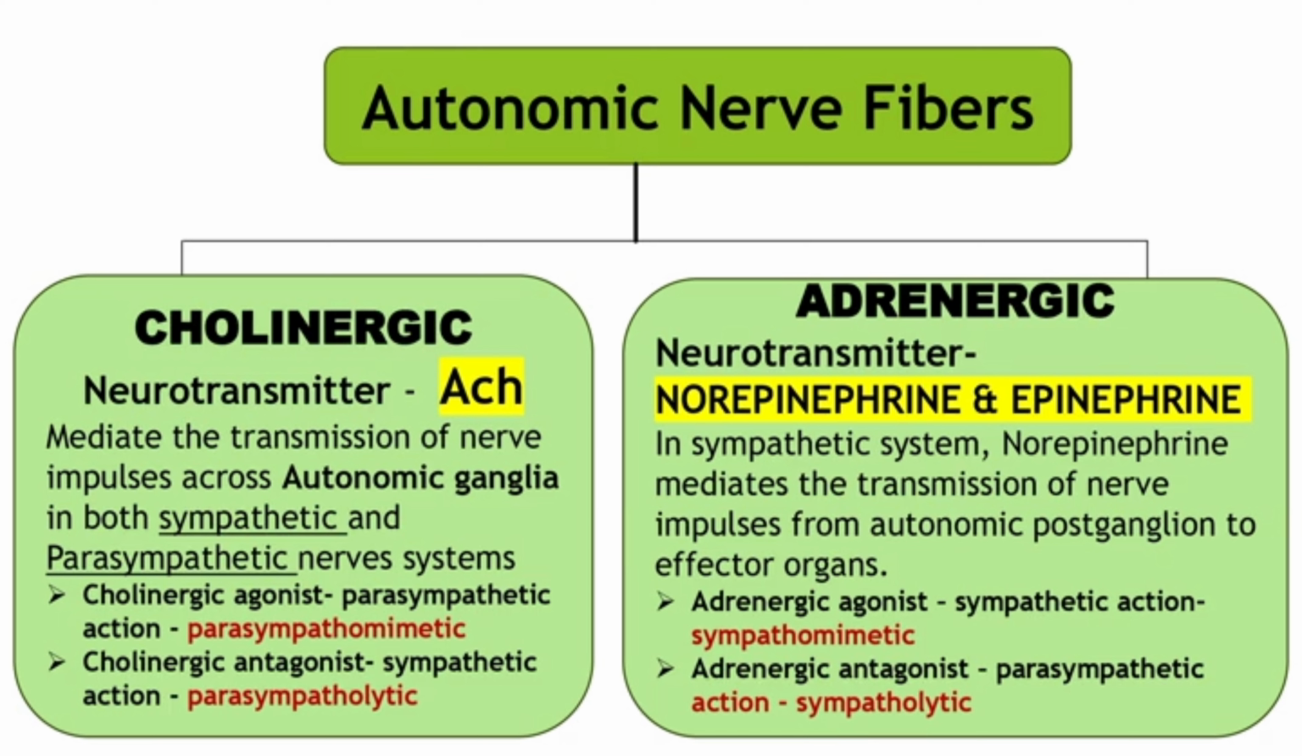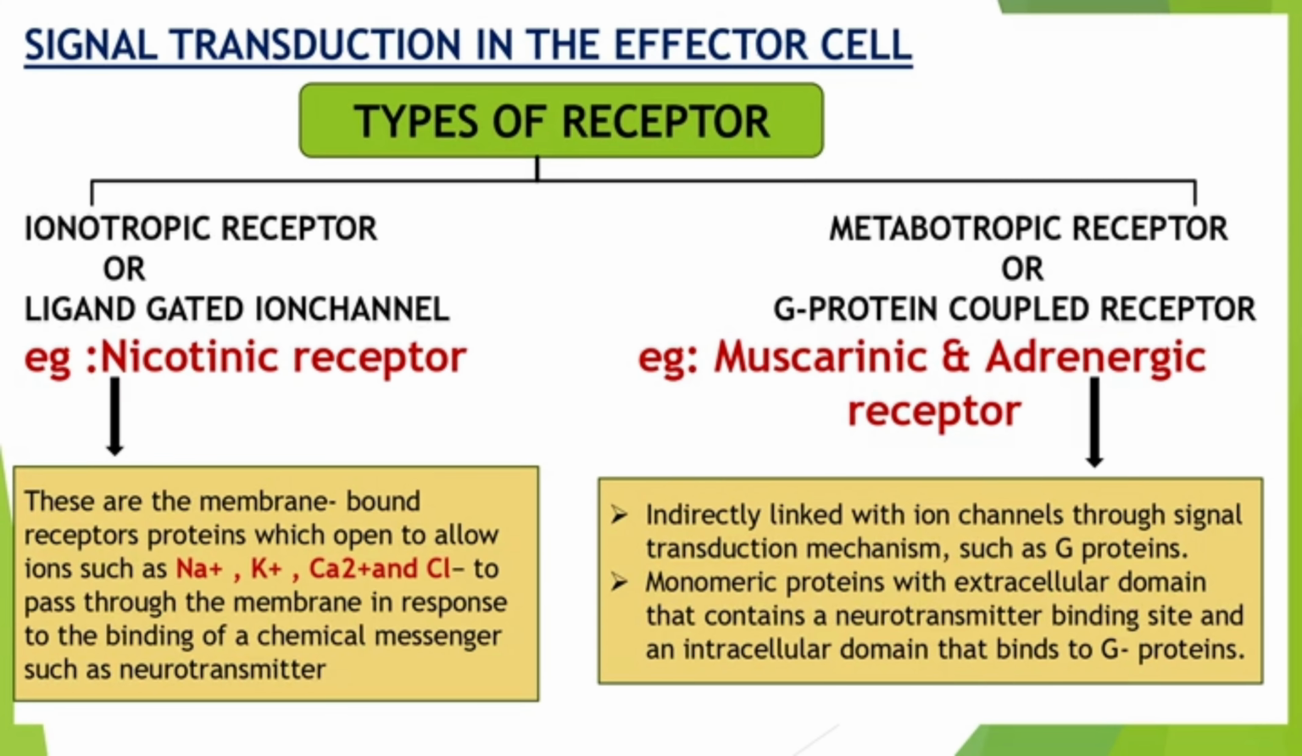Okay, the next slide I mentioned here, signal transduction in the effector cell. What are the receptors coming under the effector cell? Mainly two types: ionotropic receptor or ligand gated ion channel, and the second one, metabotropic receptor or G protein coupled receptor. What are the examples for ionotropic and G protein coupled? For the ionotropic, nicotinic receptor. For the G protein coupled receptor, muscarinic and adrenergic receptors.